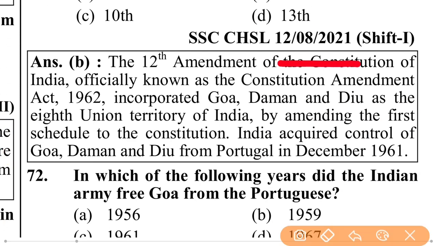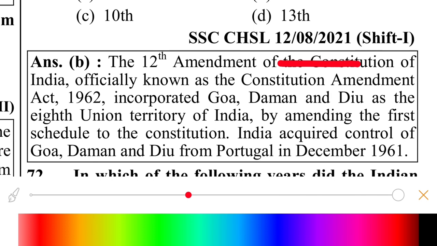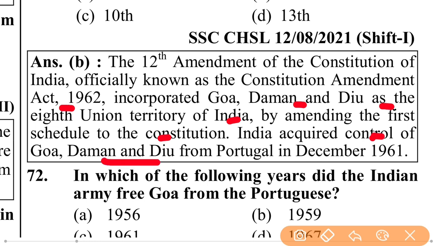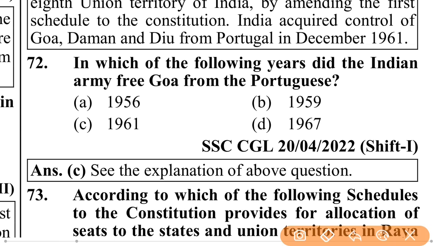The 12th Amendment of the Constitution of India, officially known as the Constitution Amendment Act 1962, incorporated Goa, Daman and Diu as the 8th Union Territory of India by amending the First Schedule to the Constitution. India acquired control of Goa, Daman and Diu from Portugal in December 1961. In which year did the Indian Army free Goa from the Portuguese? 1961.